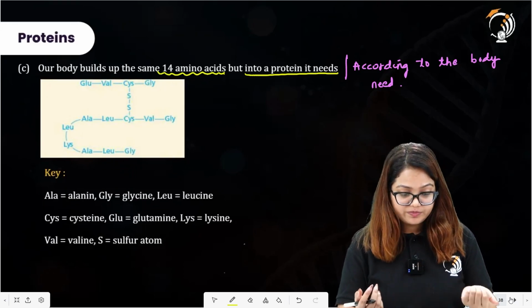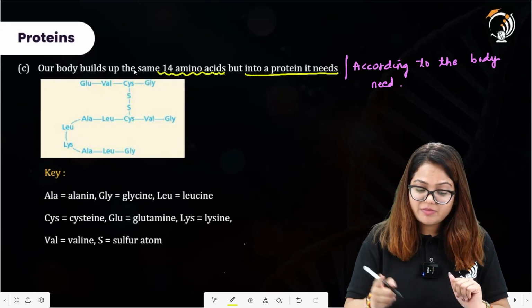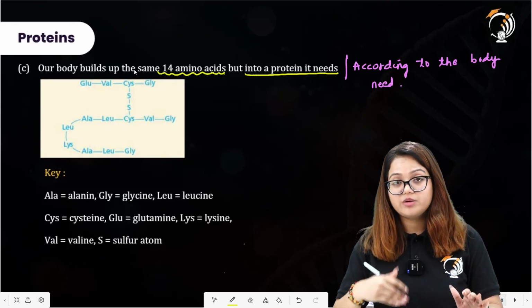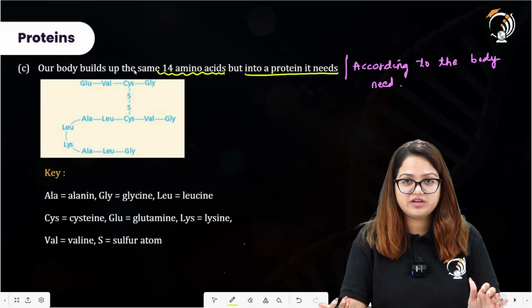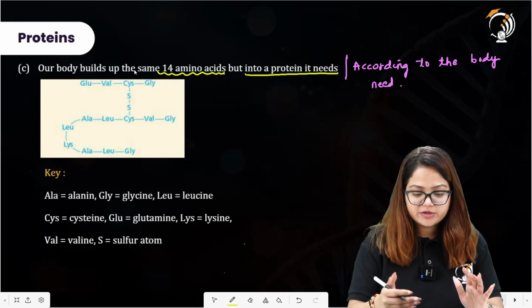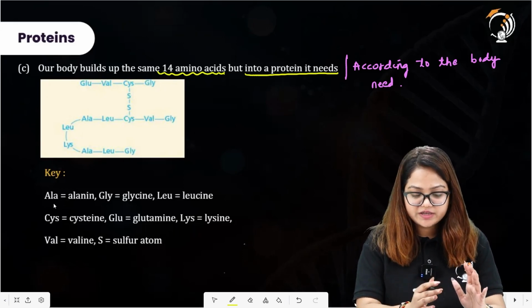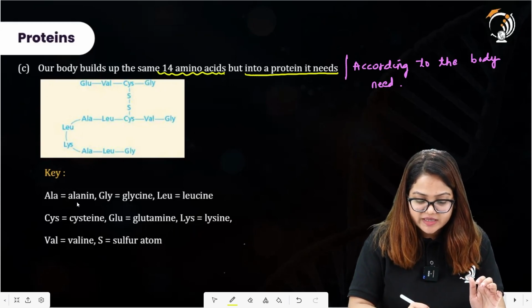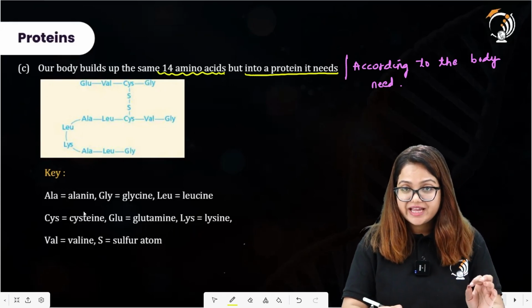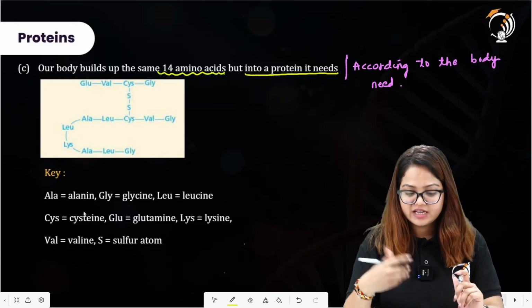So the statement is saying our body builds up the same 14 amino acids, but into a different protein actually. The key here, relating to the image, is that ALA, which is abbreviated here, means the amino acid alanine, and GLY refers to the amino acid glycine.